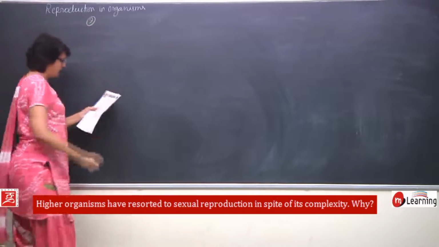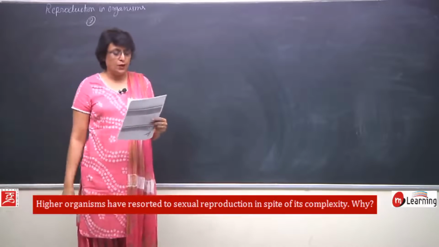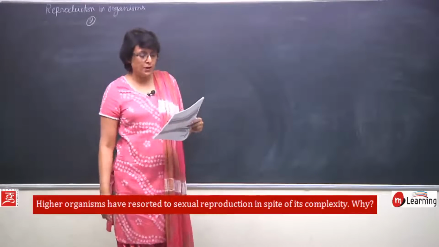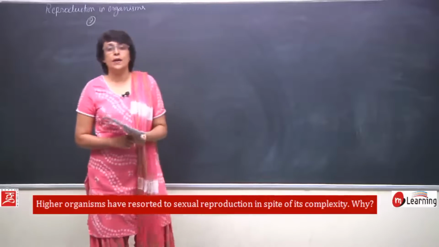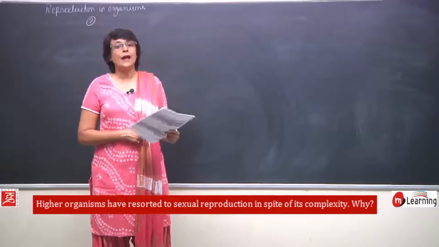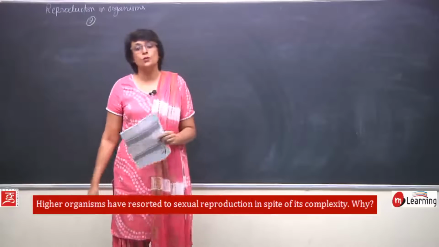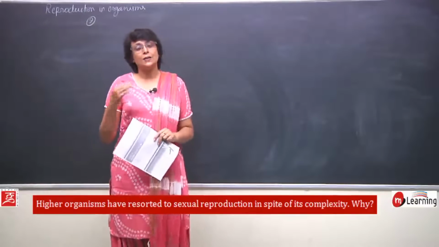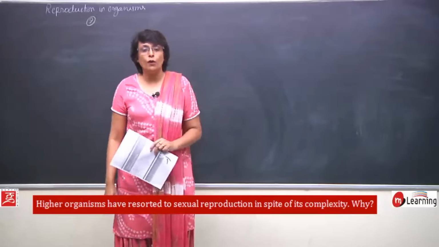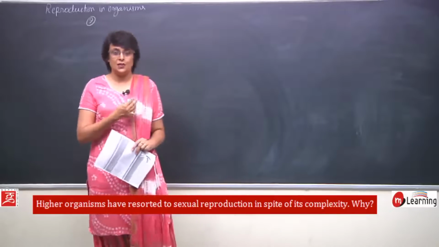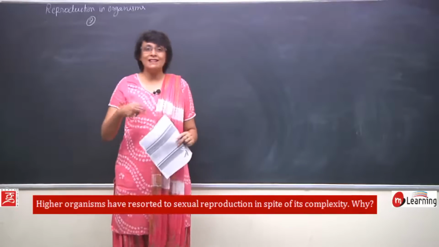Ninth question. Higher organisms have resorted to sexual reproduction in spite of its complexity. Why? Higher organisms means higher plants or higher animals is what they are talking about. They have resorted to sexual reproduction. The reason is higher organisms or higher plants means they are better evolved. Why are they better evolved? Because they underwent variations and these variations have helped them survive. So it is all interlinked.